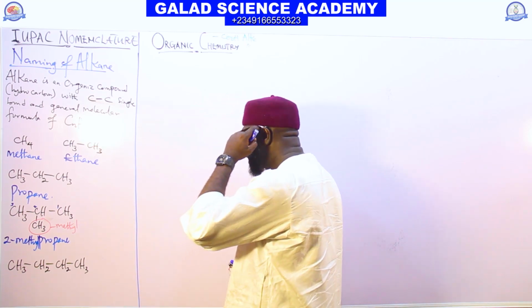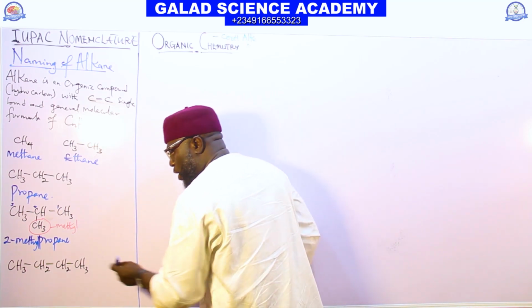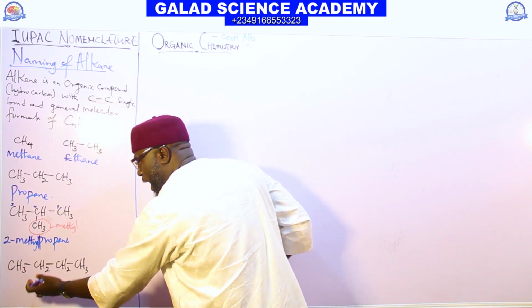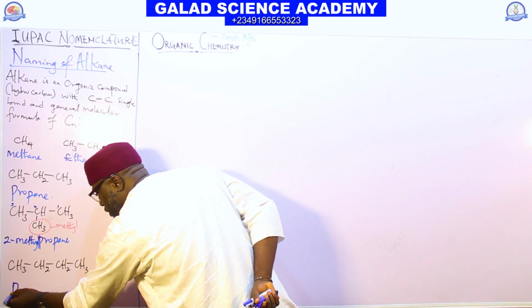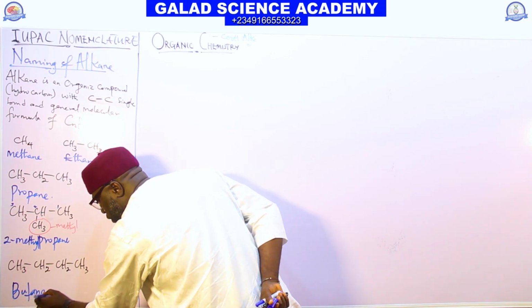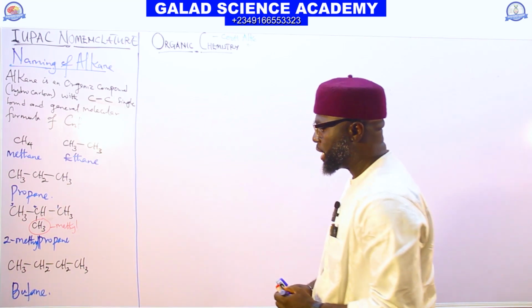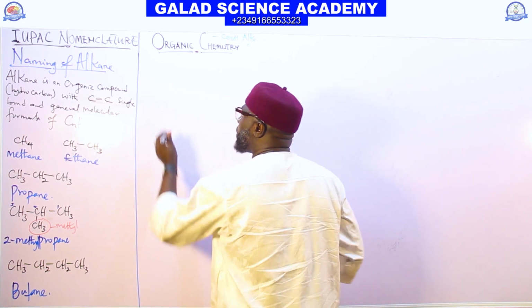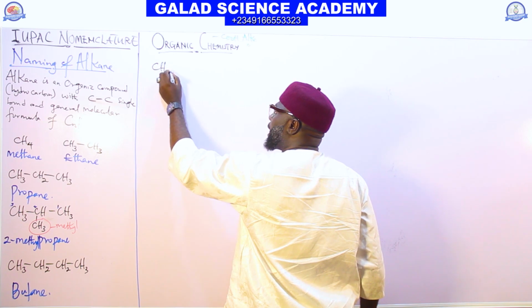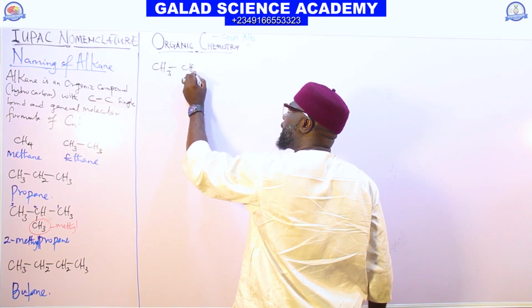Please look at the longest chain we have here: 1, 2, 3, 4. And a carbon-carbon single bond throughout is alkane. We call it butane.